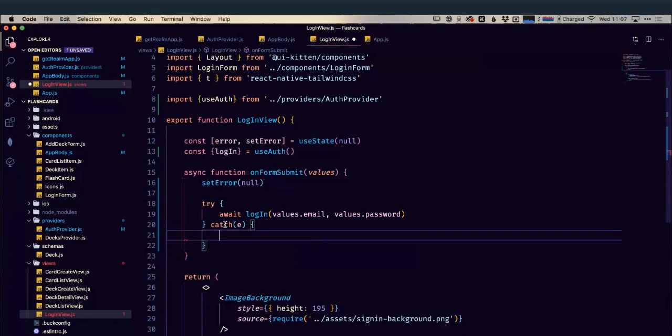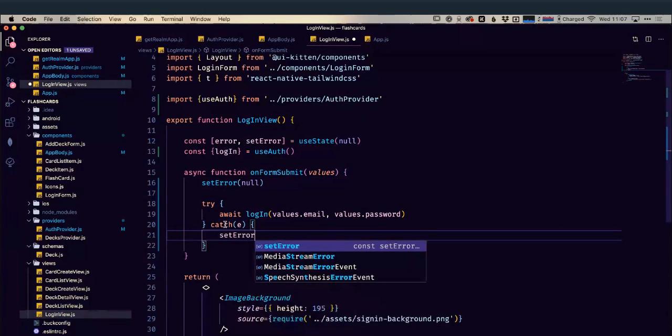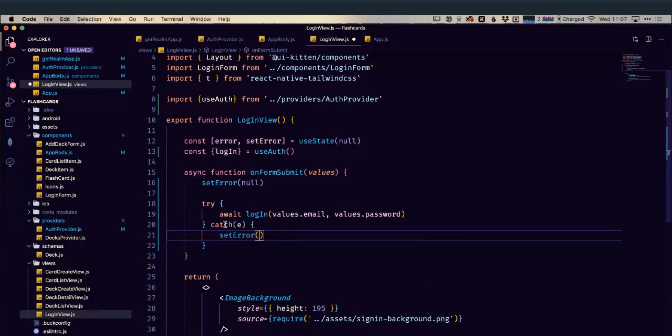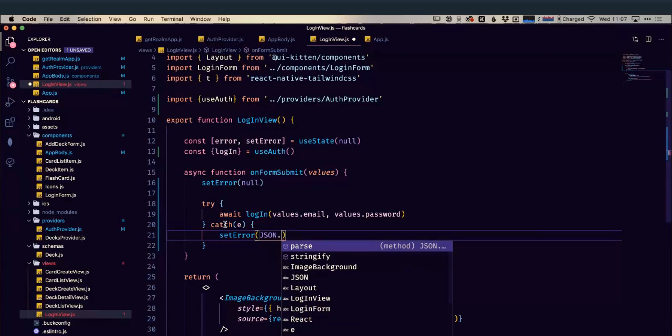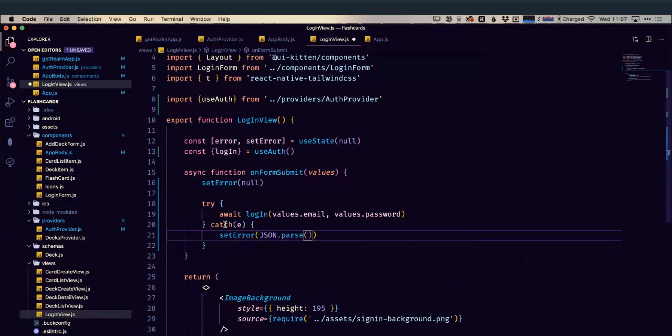And let's set our error text. So the exception is going to actually be a JSON string that we're going to get back. So let's parse that JSON string, which is going to be on the message attribute of our exception. And the human readable text is just called error. So we submit the form, we run our login, we give it the email and password that was provided to us. If that login fails for whatever reason, it's going to raise an exception. We're then going to set our error message, which is going to display in our login form.